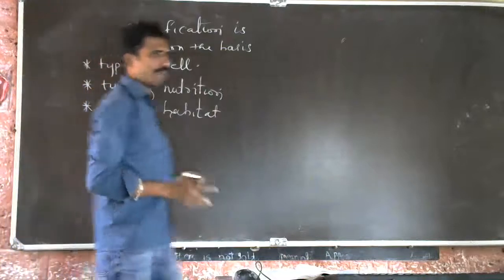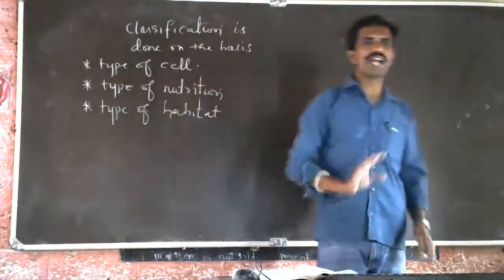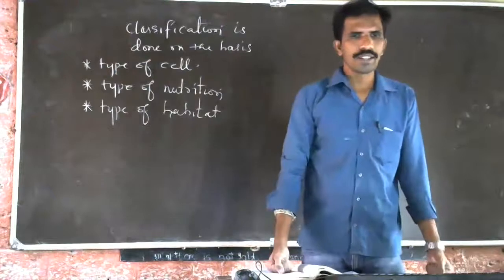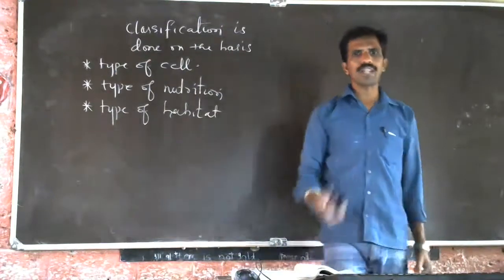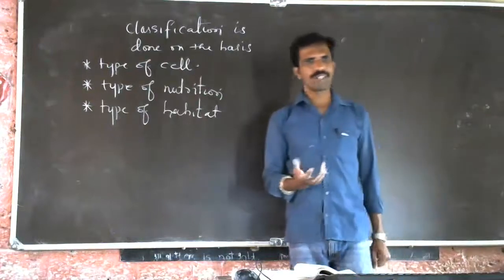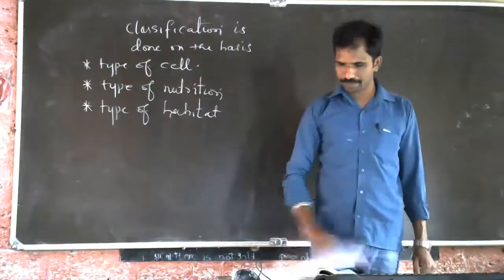So there are many classifications, but different scientists gave different types of classification. So we have adopted a new classification. Whittaker classification we have adopted.